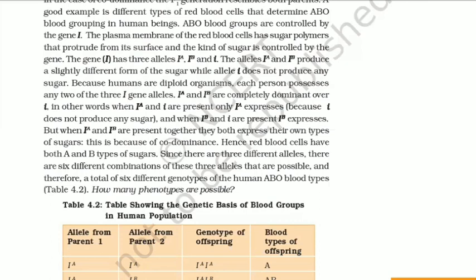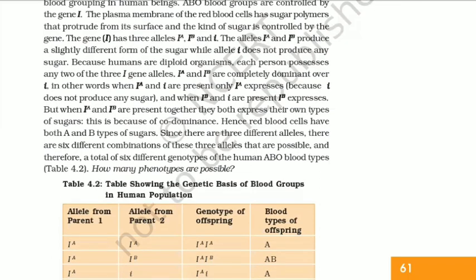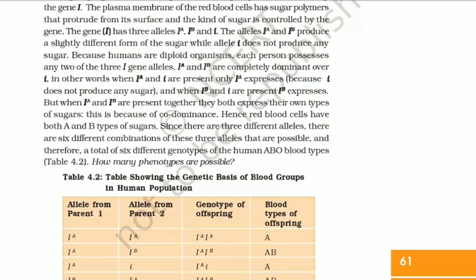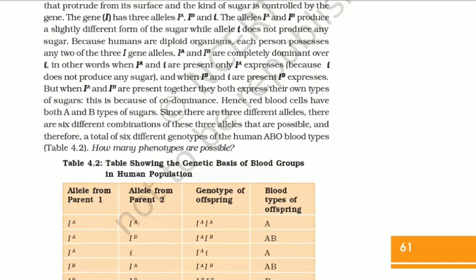Because humans are diploid organisms, each person possesses any two of the three gene alleles. IA and IB are completely dominant over small i. In other words, when IA and small i are present, only IA expresses, and when IB and small i are present, IB expresses. But when IA and IB are present together, they both express their own types of sugars.